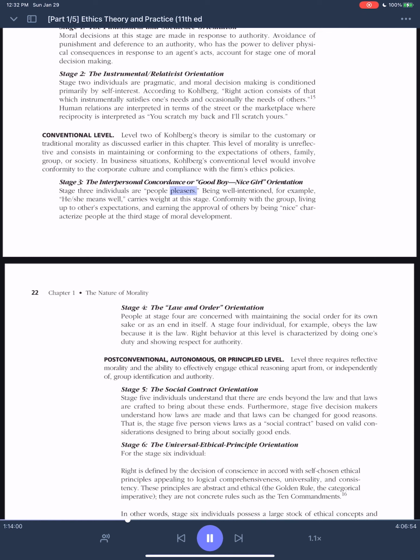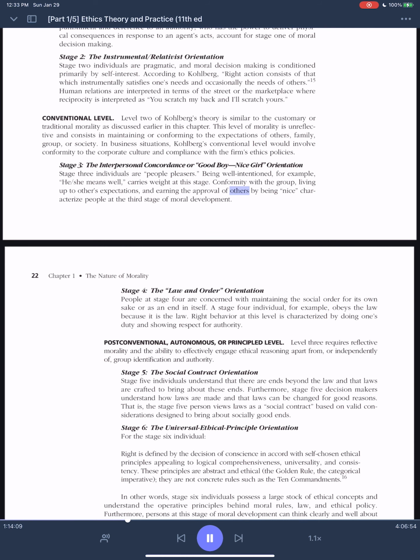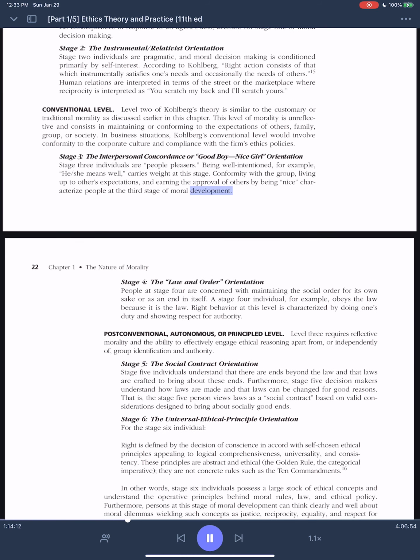Stage 3. Individuals are people pleasers. Being well-intentioned, for example, he or she means well, carries weight at this stage. Conformity with the group, living up to others' expectations, and earning the approval of others by being nice characterize people at the third stage of moral development.